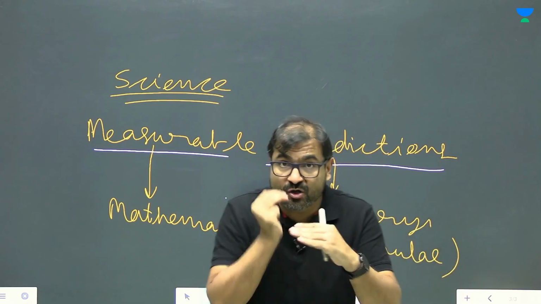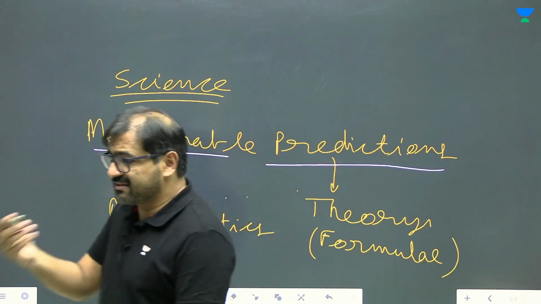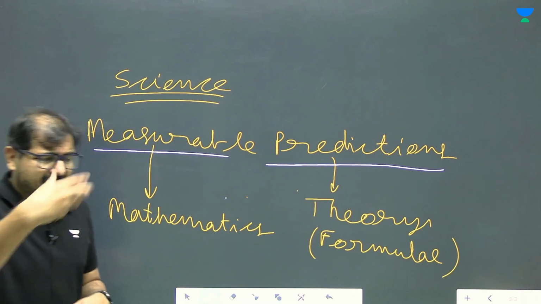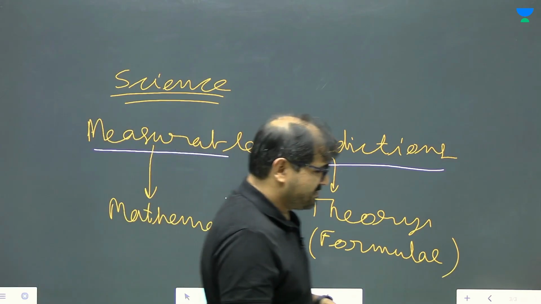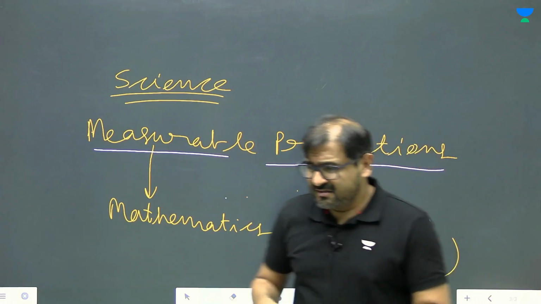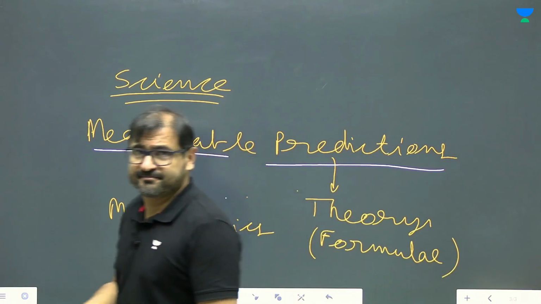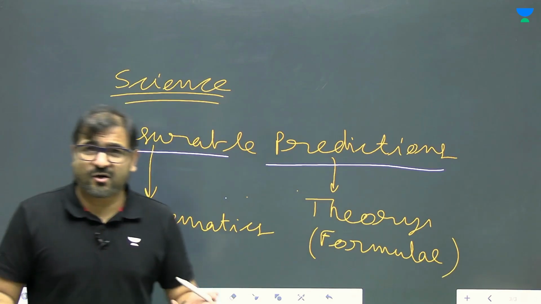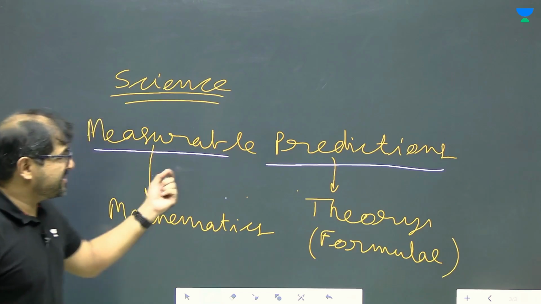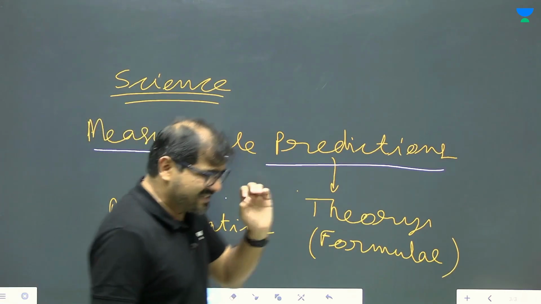For that, how good or how bad, we have to have numbers. Because we cannot talk like this in science that I hate brinjal 2.3 times more than bitter gourd. Alright? I can't say that. That is not meaningful at all. Right? So in science, we need to have predictions and measurement. Wherever you do that, that is science.